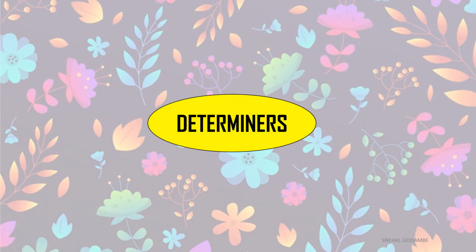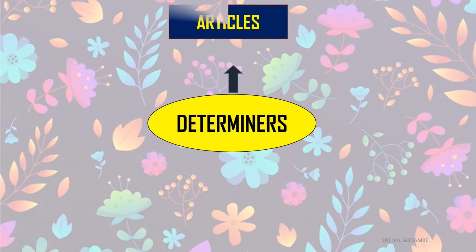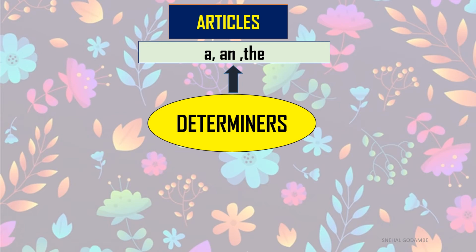So let's see, there are some different types of determiners. In today's session we are going to learn about four types of determiners one by one. First we will begin with articles. We have seen the county inspector, an error. Whenever we use articles in phrases, they are playing the role of determiners. As you know, a, an and the are the articles. They are the first type of determiner.